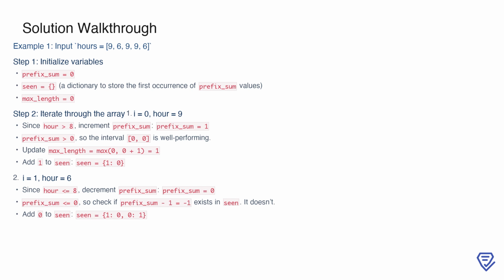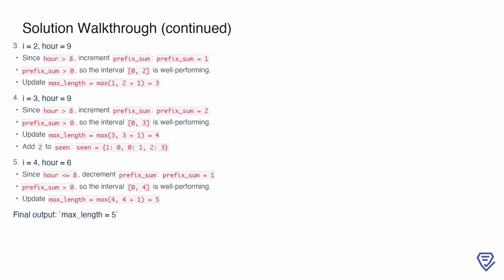This makes it a non-tiring day, so we decrement prefix_sum to 0. Since prefix_sum equals 0, we check if prefix_sum minus 1 equals -1 exists in seen, but it doesn't. We then add this prefix_sum value of 0 to seen, giving us seen equals {1: 0, 0: 1}. At index 2, the hour is 9, a tiring day, so we increment prefix_sum to 1. Since prefix_sum is greater than 0, the interval [0, 2] is well-performing, and we update max_length to 3.